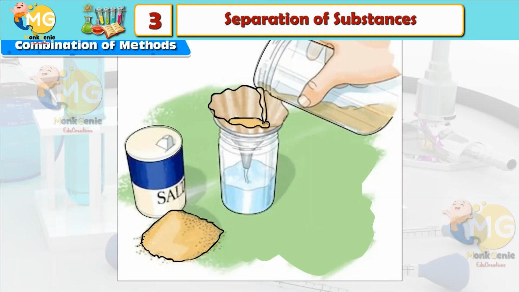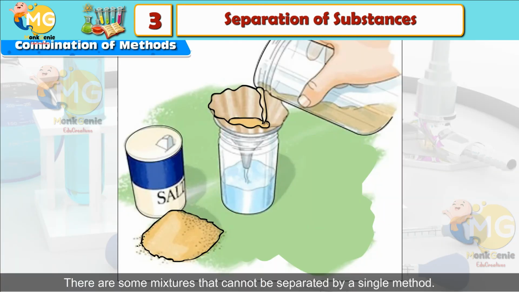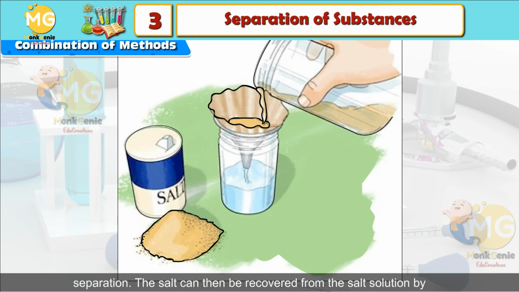Combination of methods. There are some mixtures that cannot be separated by a single method. Such mixtures would need a combination of 2 or more methods for complete separation. For example, the salt can be recovered from the salt solution by evaporating the water. If needed, the water vapor can be turned back into liquid by the process of condensation.